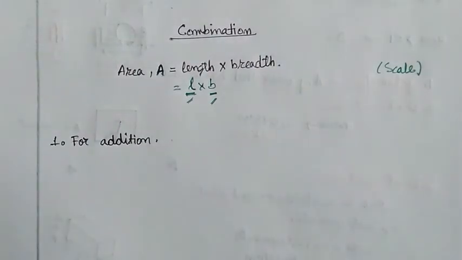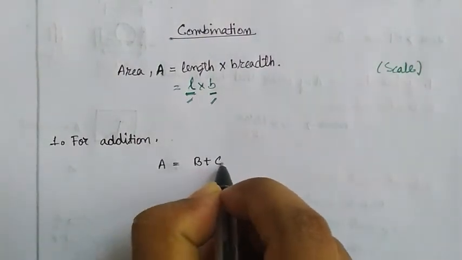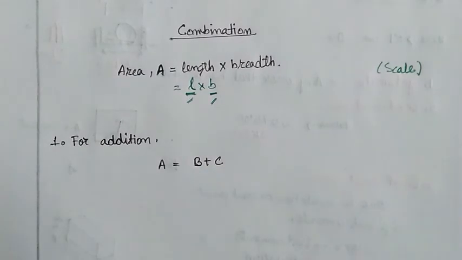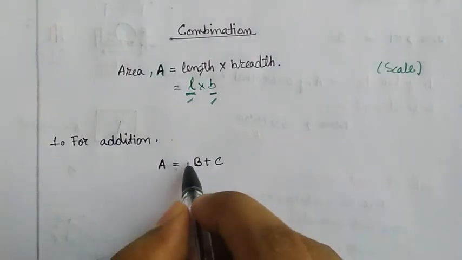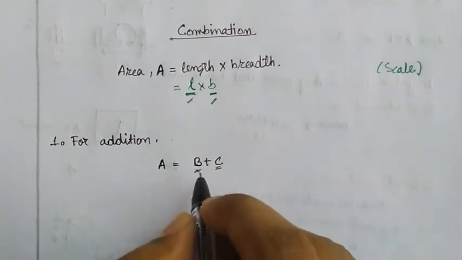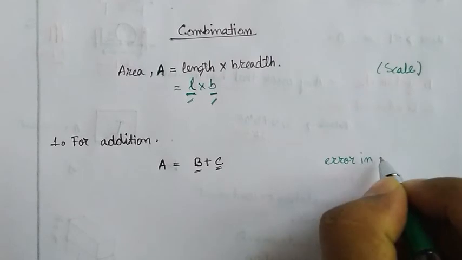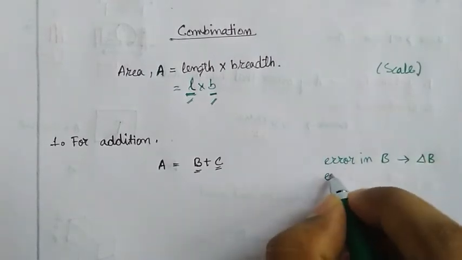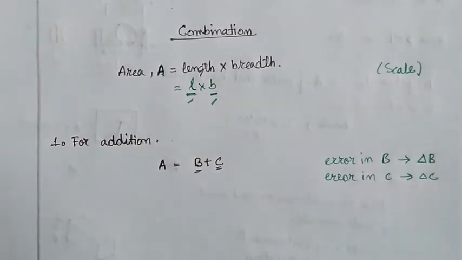Let's take for example A equal to B plus C. Now you don't know what error you will make in A, you'll need to find that out, but you know that you are making some amount of error in B and some amount of error in C. Let's assume that error in B is delta B and error in C is delta C. Now what does that mean?